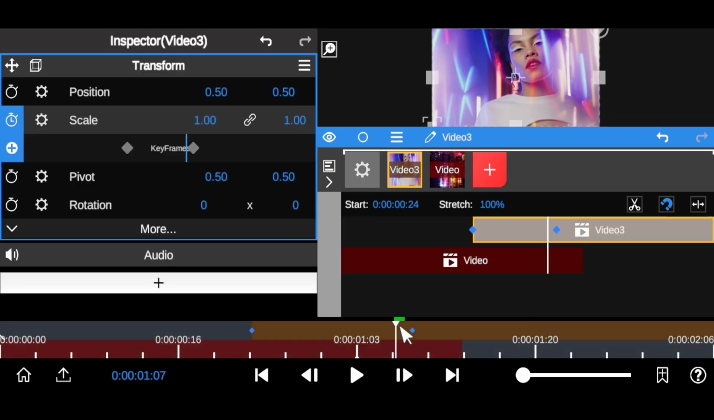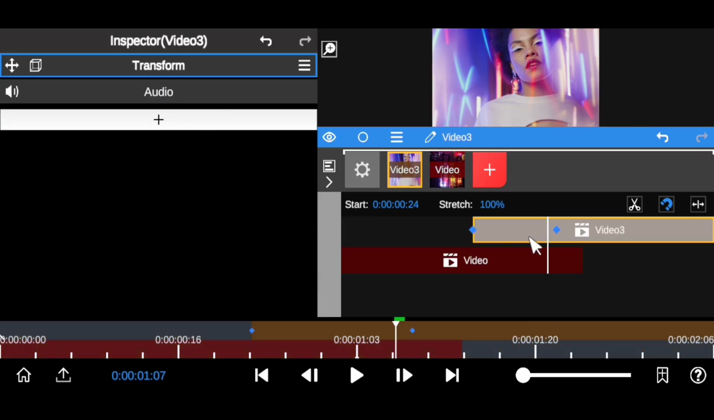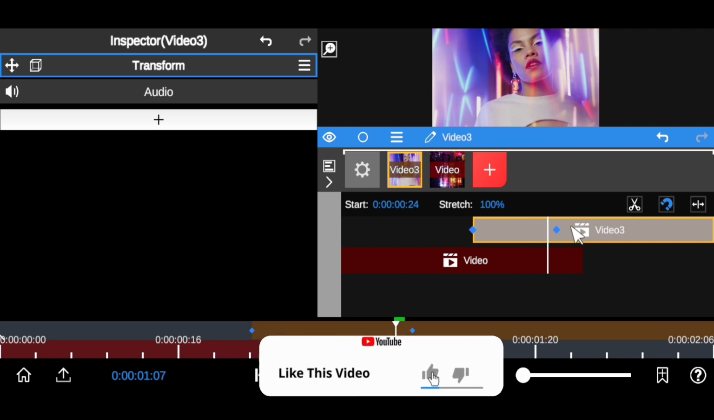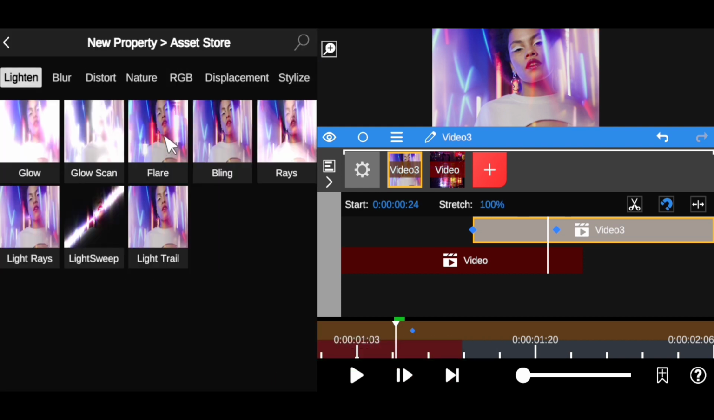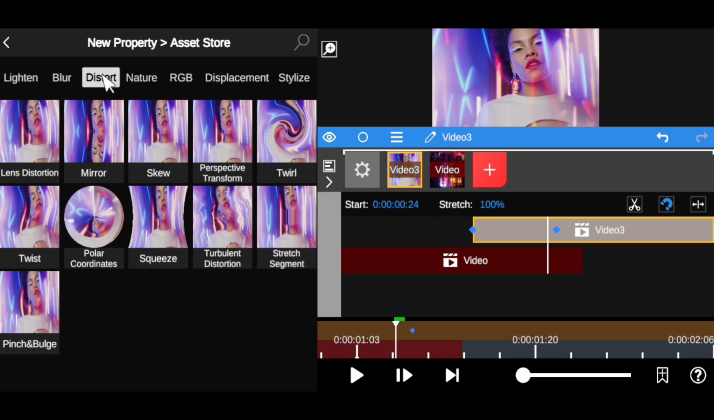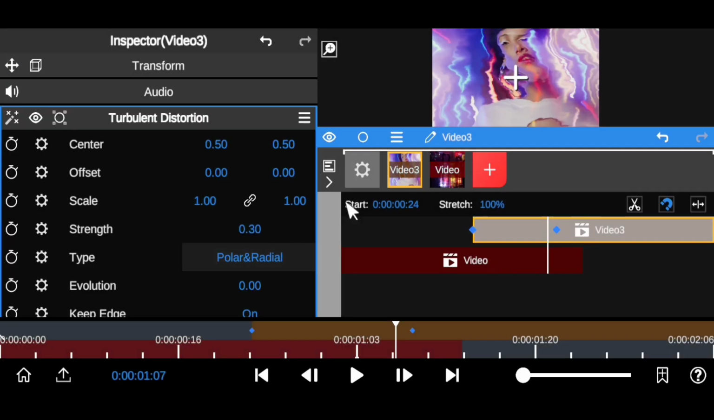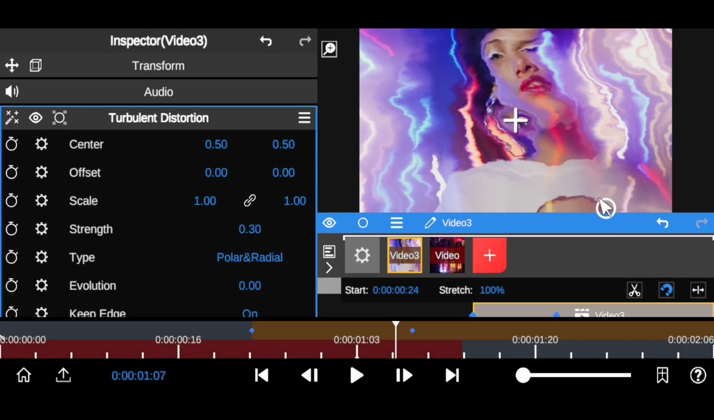What we want to do next is close this up and add the turbulent distortion onto this clip to add that amazing paint in scaling transition. Come to this plus icon, then go to asset store. Come to distortion, come down and you'll see turbulent distortions. Click on the turbulent distortion. As you can see, it's going to distort this clip right here.